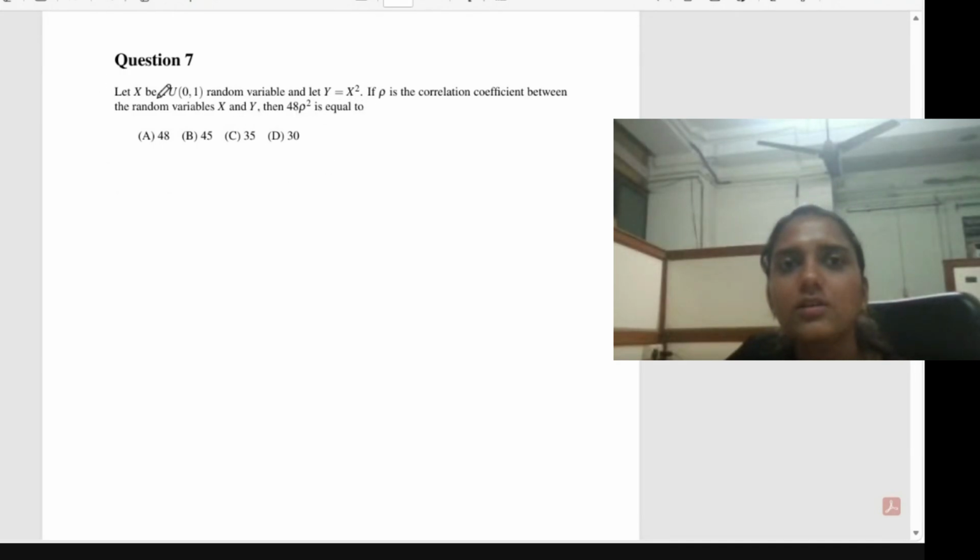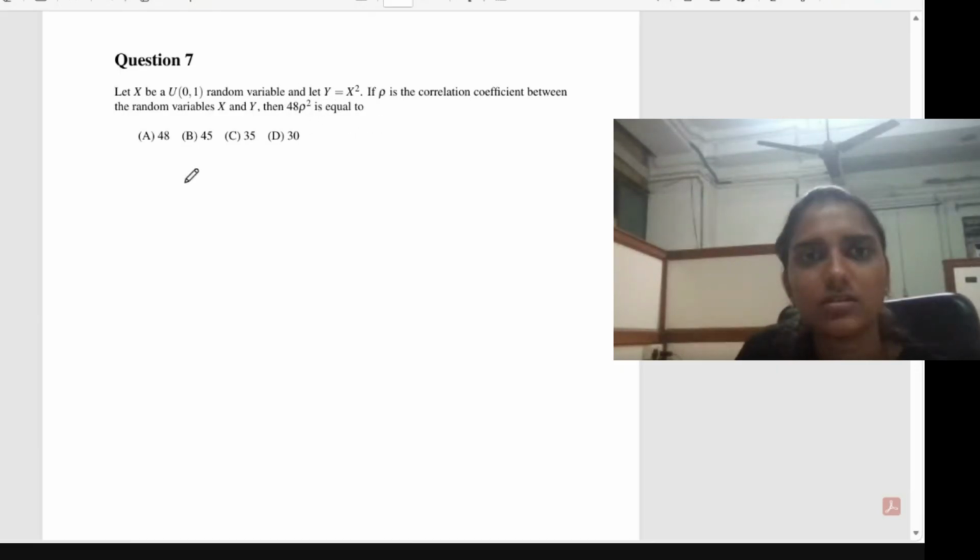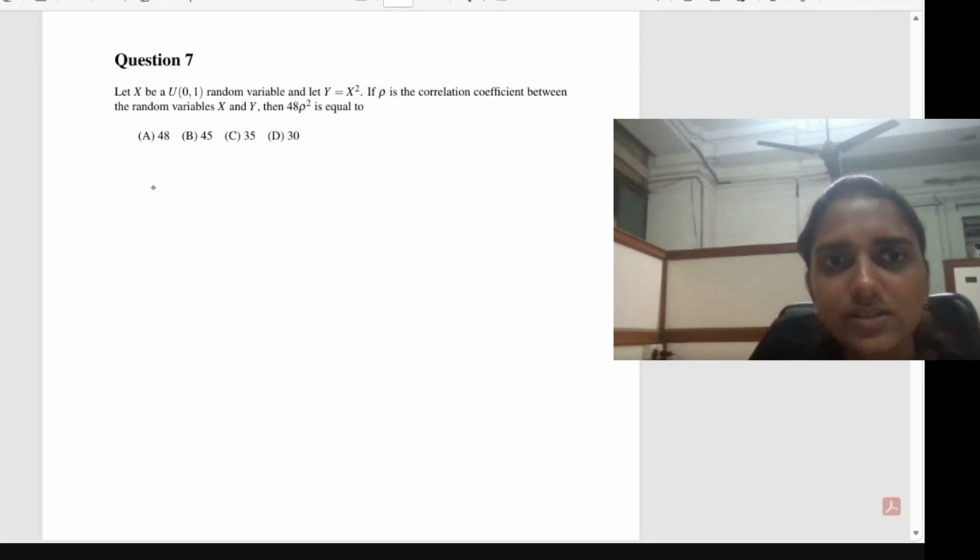So for this question, let X be a uniform(0, 1) random variable, and let Y equal X squared. If rho is the correlation coefficient between the random variables X and Y, then 48 times rho squared is equal to what? So this is exactly a direct question. You have to find the correlation coefficient between X and Y first. That will give you rho, and then you have to find the value of 48 times rho squared. All of you can try how to solve this.